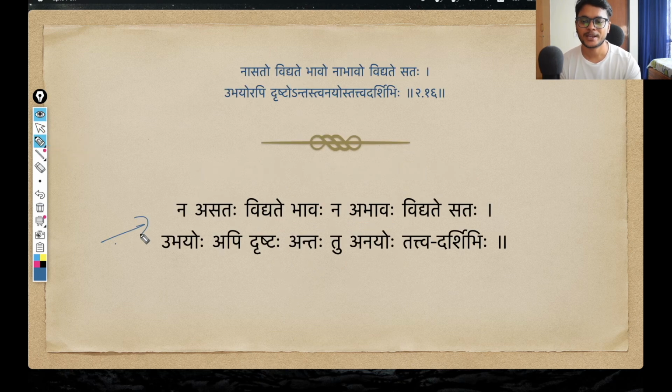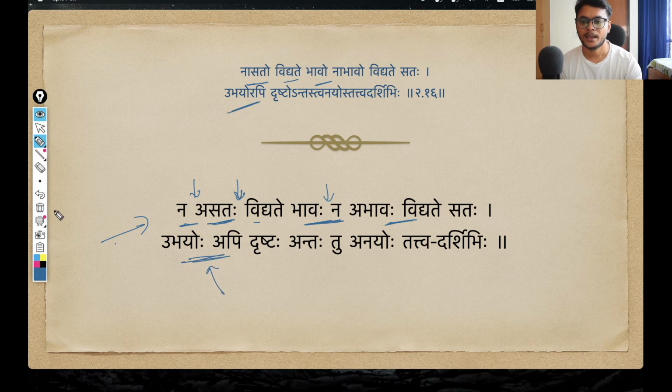This particular shloka has a lot of sandhi happening. Practically between all the words, there is some sort of sandhi. Starting right from the first two words, na asataha. There is a dirgha sandhi. So na asataha. Then again there is an ukara sandhi. So na sato vidyate. That is what is happening. So in the very beginning there is a sandhi, then again here, then again here, bhavona. Again an ukara sandhi, bhavona. Then we also have a sandhi between these two words, rutva sandhi, ubhayorapi.